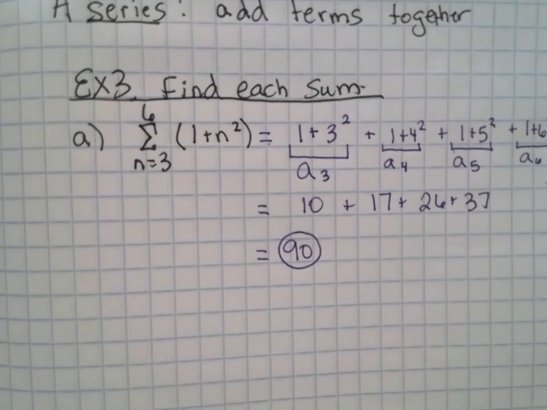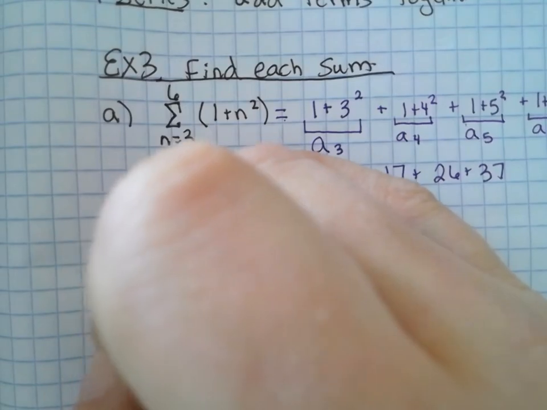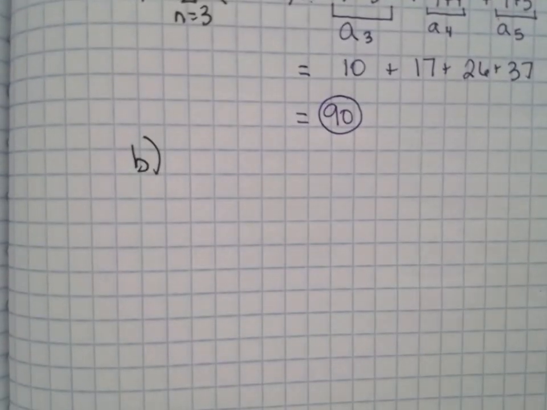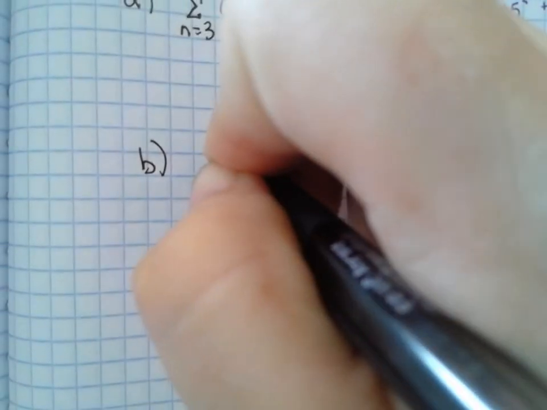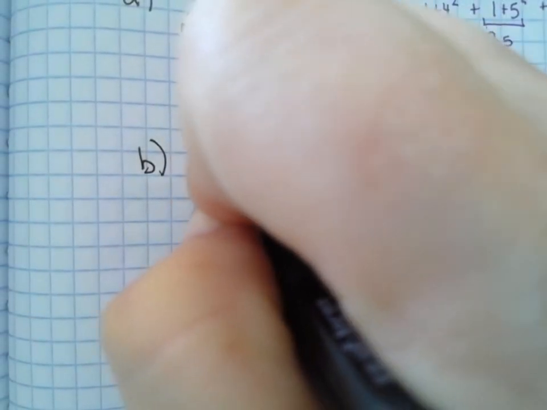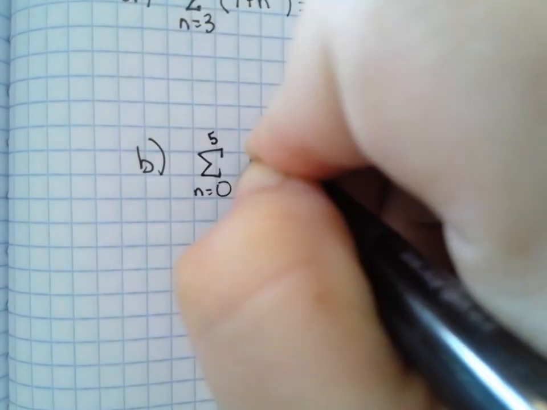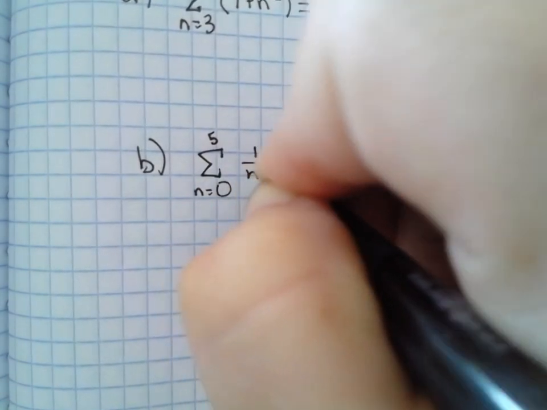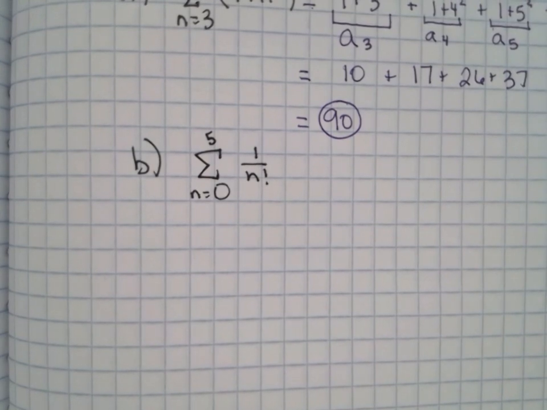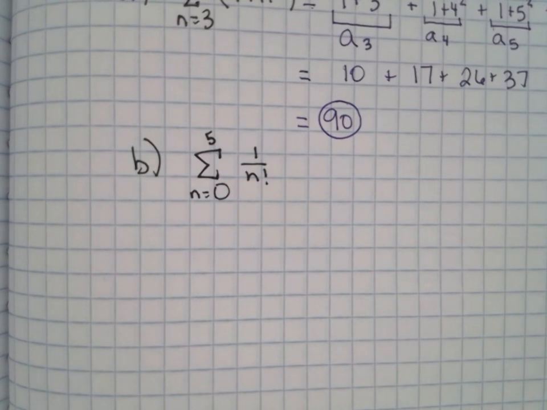That's the spirit. Alright, B. I want you to try this one. You can do this in your calculator, but I want to make sure that you know how to do it. The sum from 0 to 5 of 1 over n factorial. And I think you get 163 over 60, if I remember from last class.